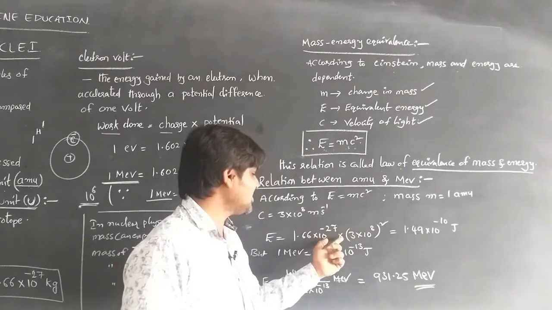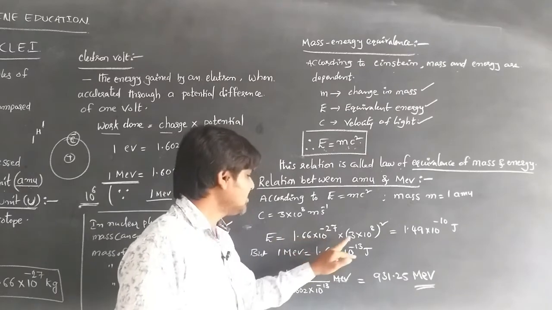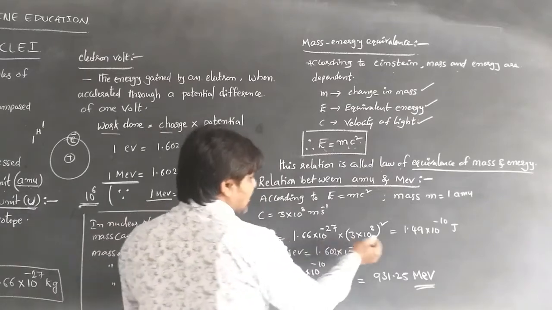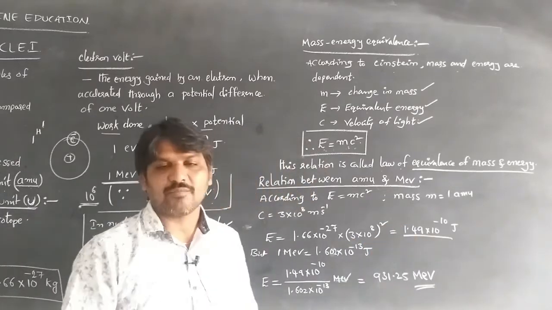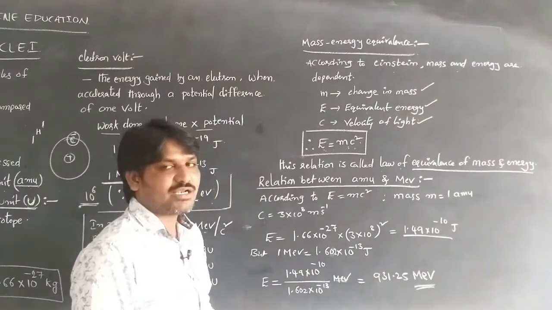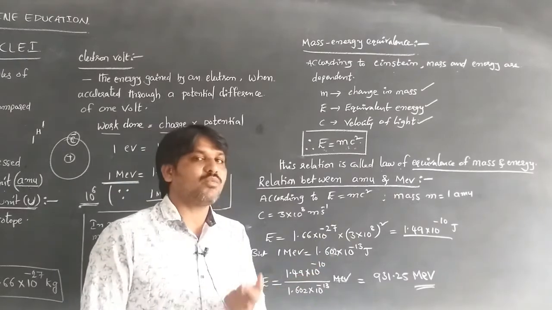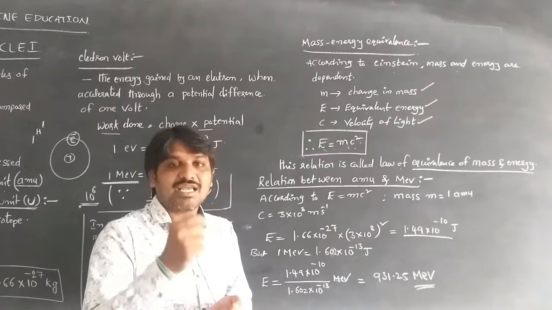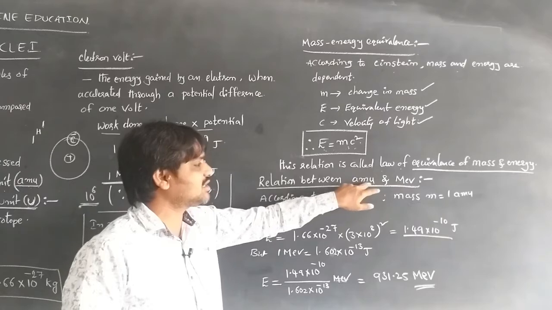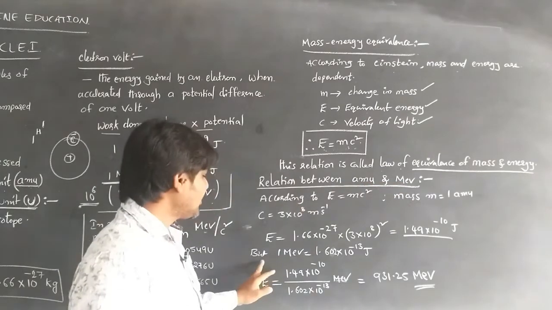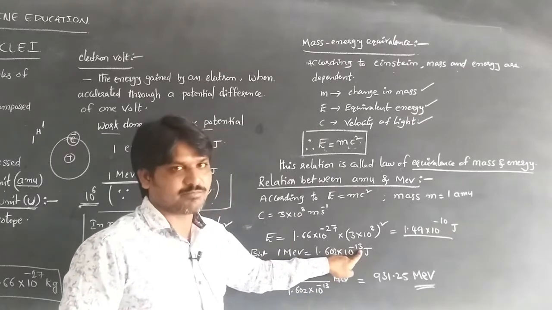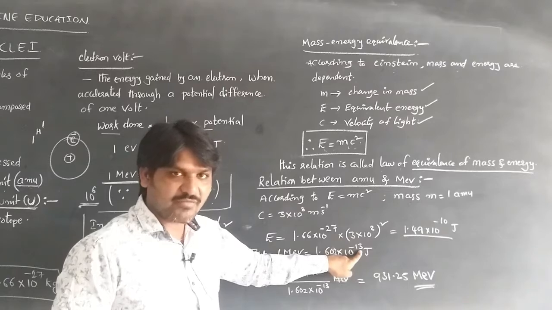E is equal to mc square, where m is the mass we are taking, that is one atomic mass unit. By calculating, we get 1.49 into 10 to the power of minus 10 joules. That is the value of the energy E in joules. But we should know the value of the atomic mass unit in mega electron volts, because we are finding the relation between the atomic mass unit and mega electron volts. One mega electron volt is 1.602 into 10 to the power of minus 13 joules.